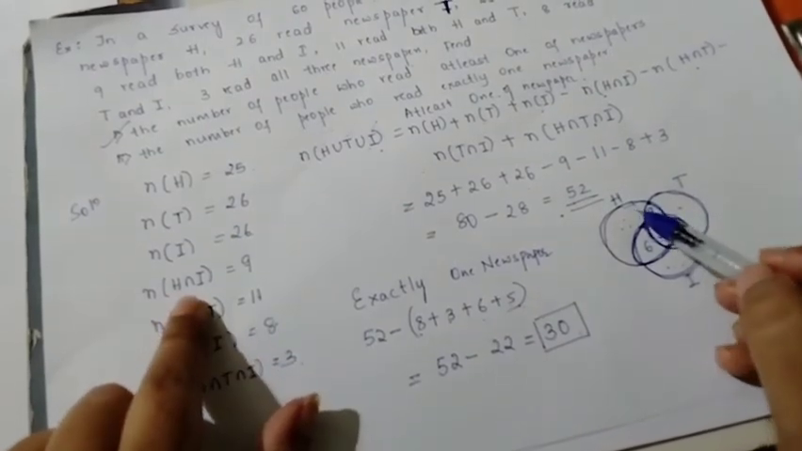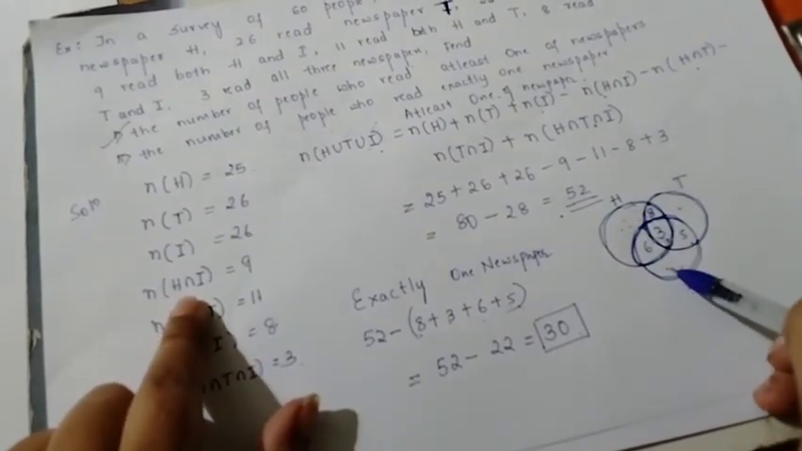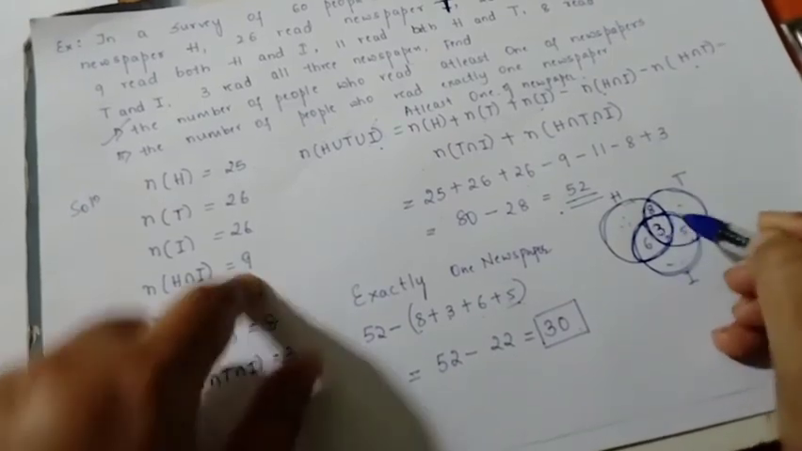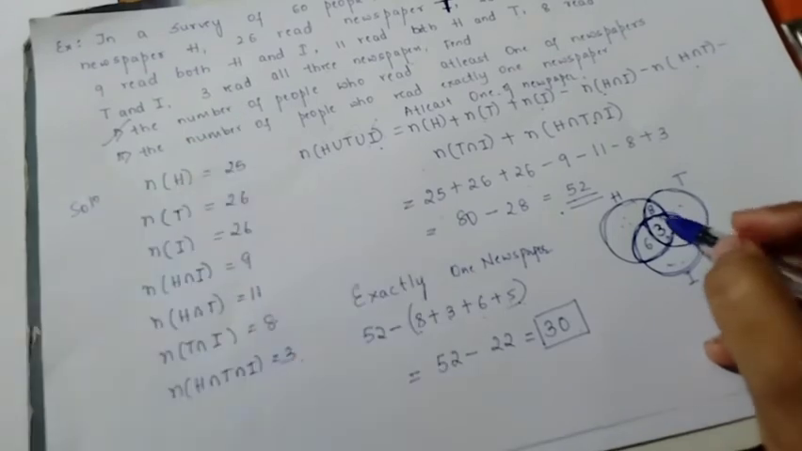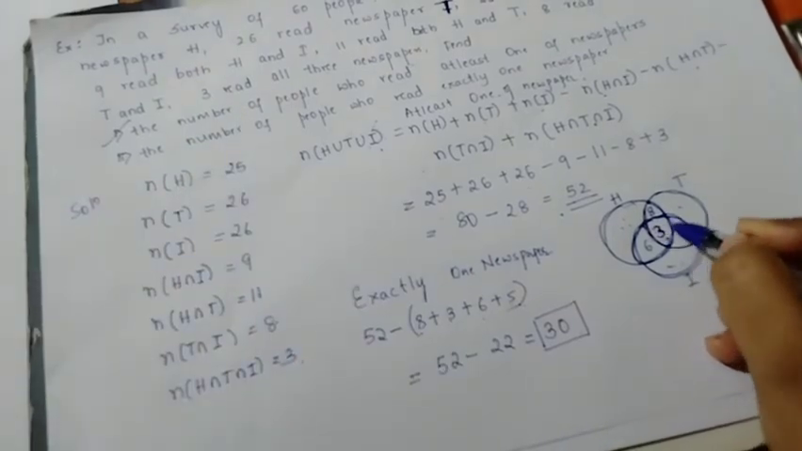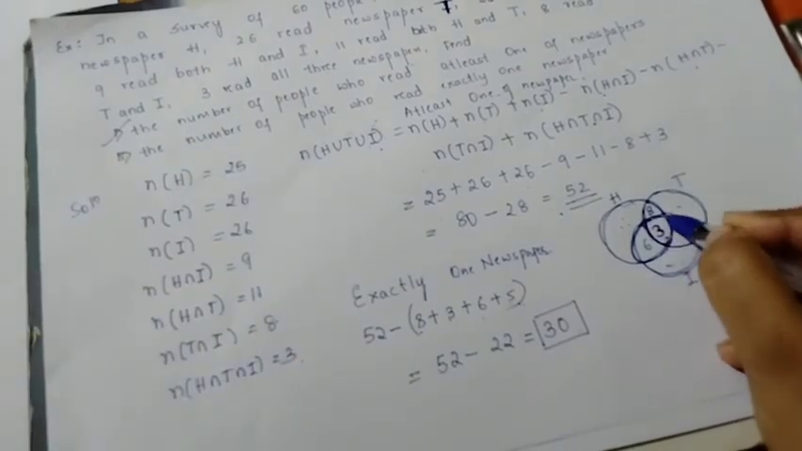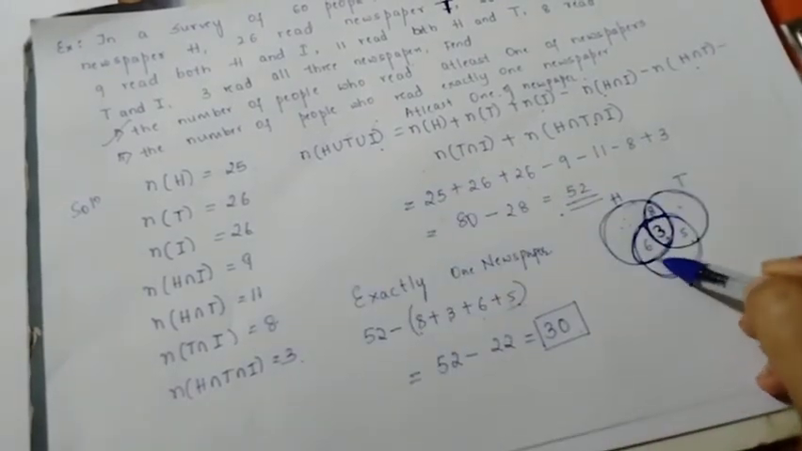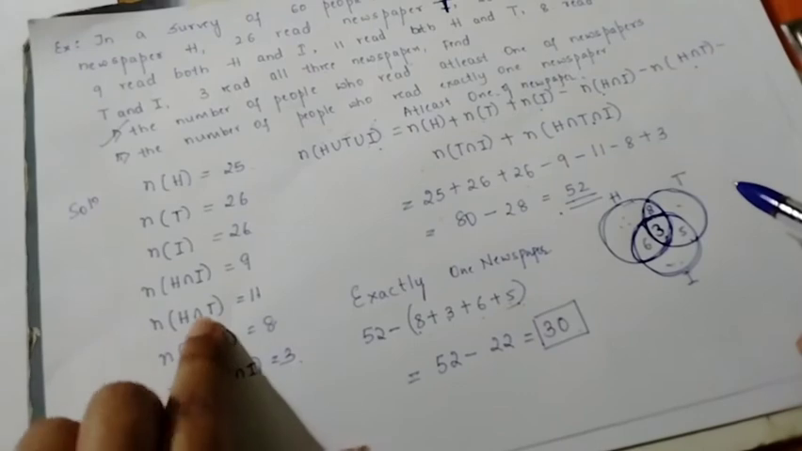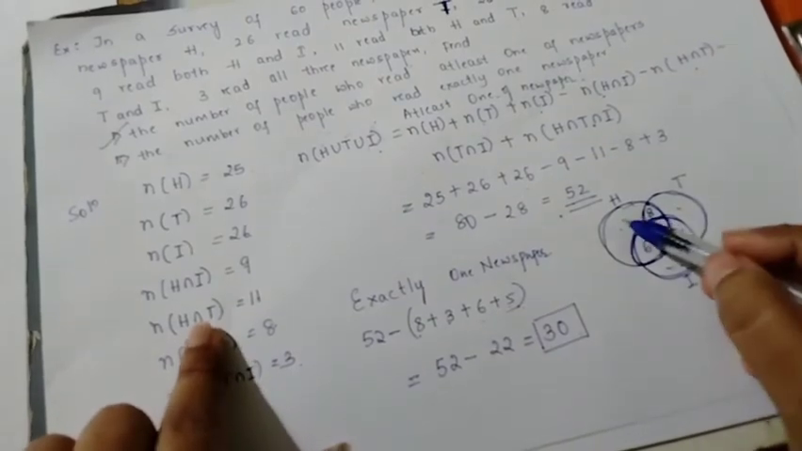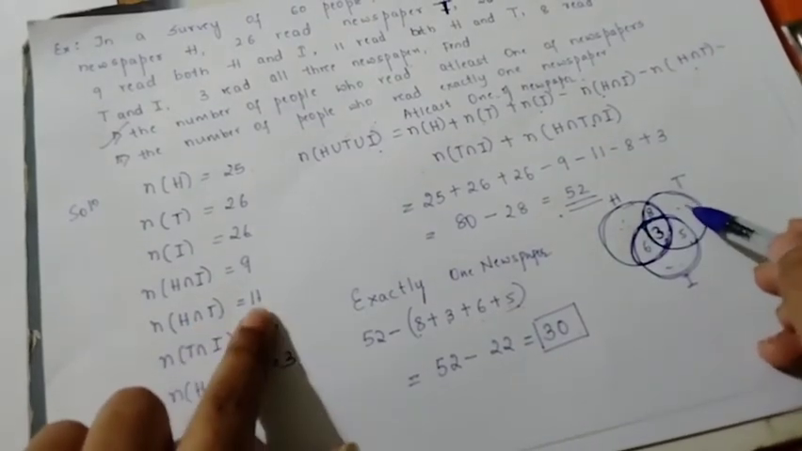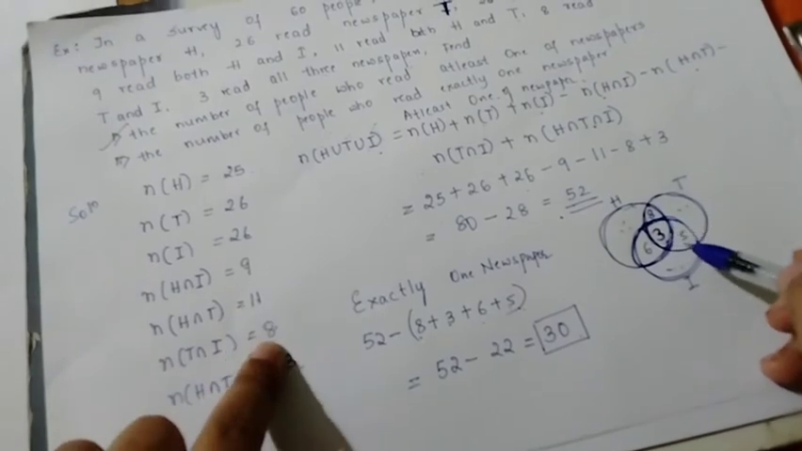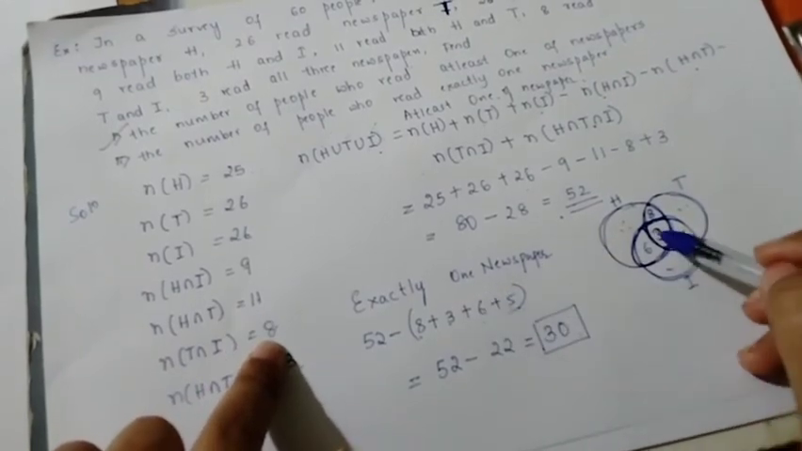H intersection I. This is H intersection I. How much is it? Total 9. So here what is this 3? All the 3 newspapers, it is 3. So all the 3 intersection part that is here, you have to write. H intersection I, 6 plus 3 is 9. Next, H intersection T. This is H and this is T. How much is this? 11. So 8 plus 3, 11. This is 8, so 8 minus 3 is 5.